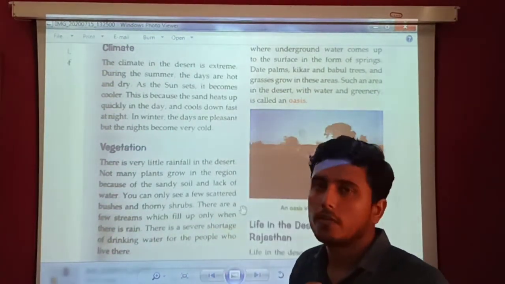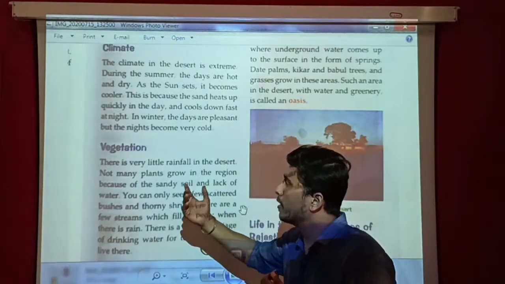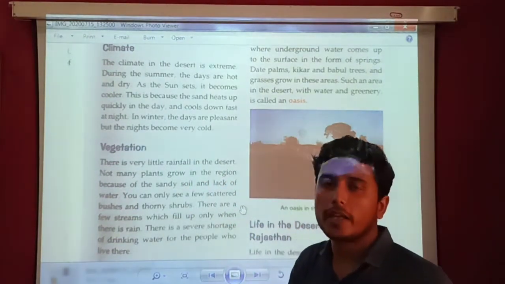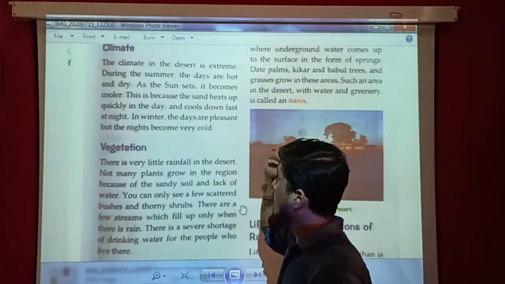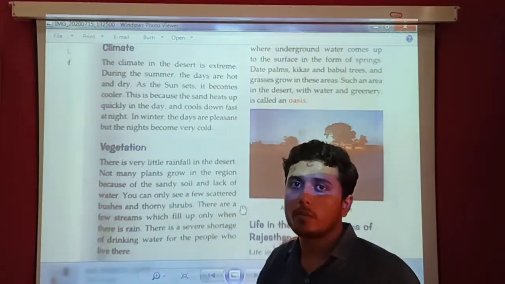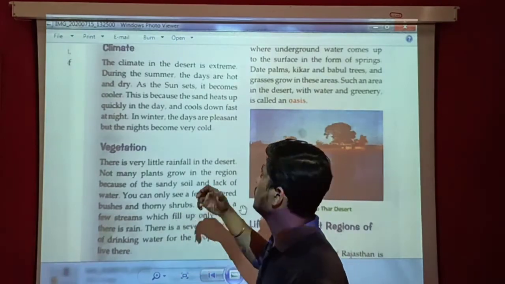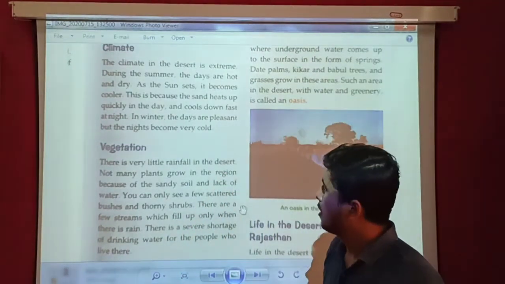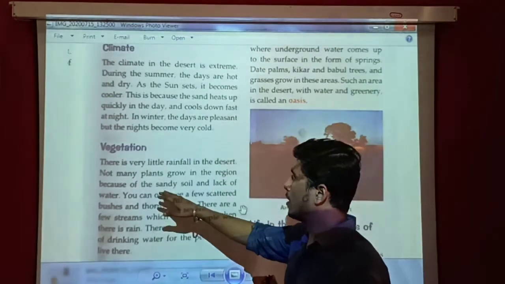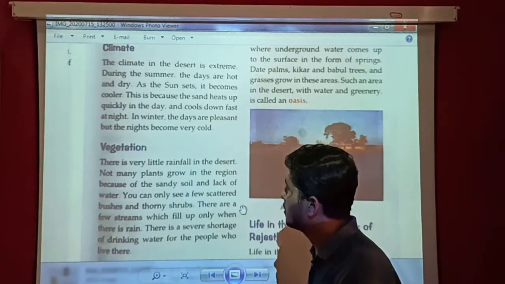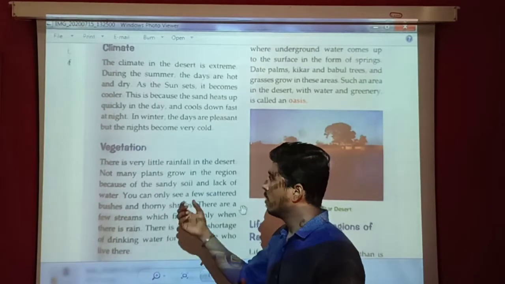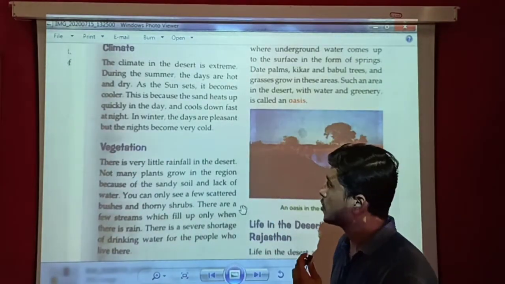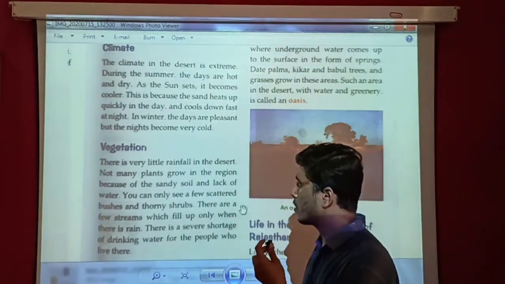We have discussed the behavior of sand here, that sand loses its heat very quickly and also heats up very quickly. So in winters the days are pleasant, meaning the temperature is bearable during the days, and the nights become very cold. After that, there is the vegetation part: there is very little rainfall in the desert, limited rainfall. Not many plants grow in the region because of the sandy soil and the lack of water.